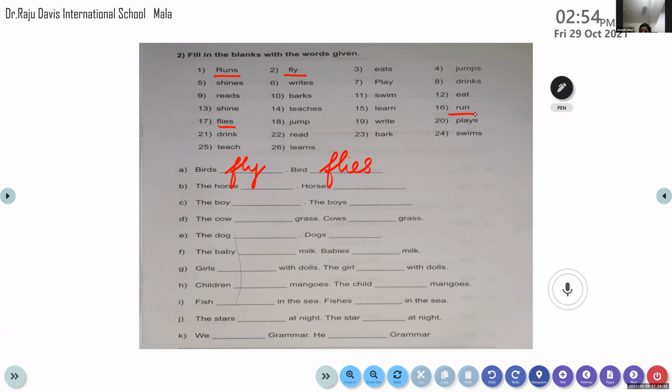And this is the noun and this is the verb, and there is an agreement between the noun and the verb. If the noun is singular, singular means one, to the verb, what we have to do? We have to add s or es to the verb. That is the agreement. Clear? Krishna, are you listening? Can you understand what I'm saying? Yes, ma'am.